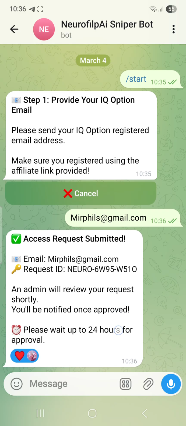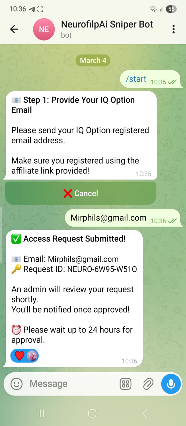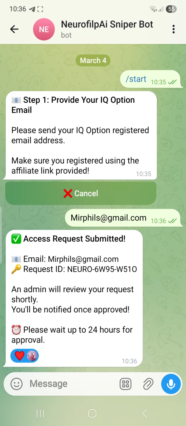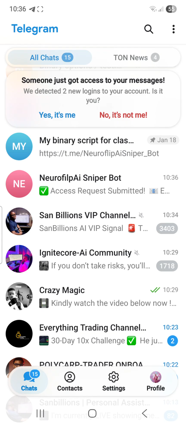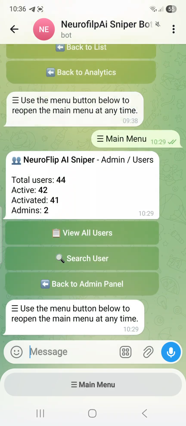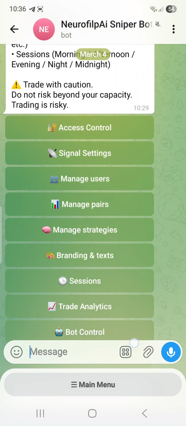An admin will review your request shortly. So send me the Gmail account and tell me that you have requested for access, so I can grant you access immediately. I'll be the one to grant you the access. So what we are going to do now is let me go grant this person an access. Let me just quickly go to my back end on my second account. You can see this is reports. What I want to do right here is to grant the access.